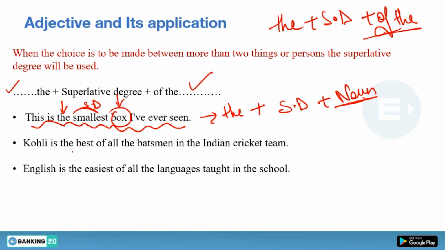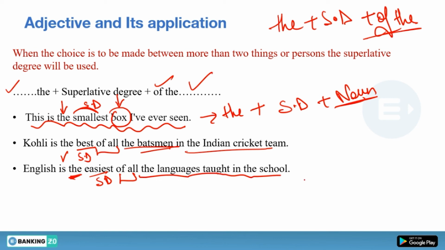So Kohli is the best, superlative degree, before that we have used the, and then you have to use of the, of the batsman in the Indian cricket team, got it. English is the easiest, superlative degree, of the languages taught in the school. So this is the difference between your first, second and third statement.